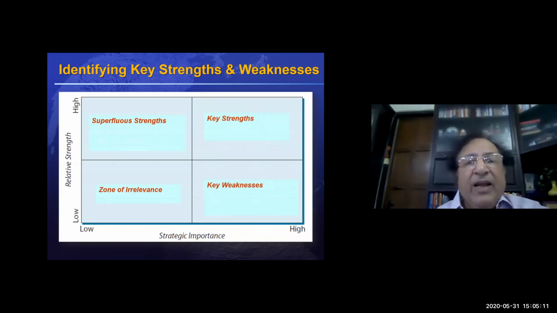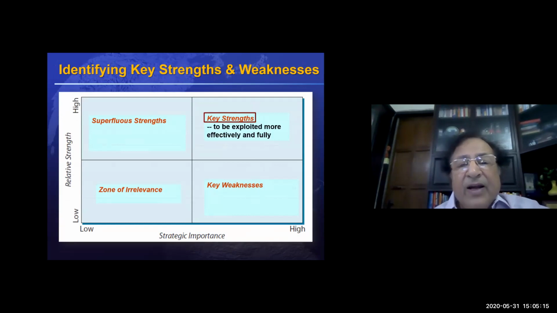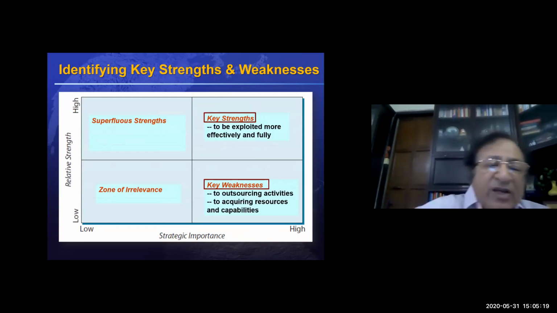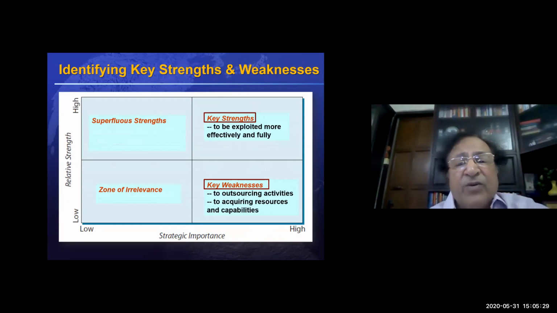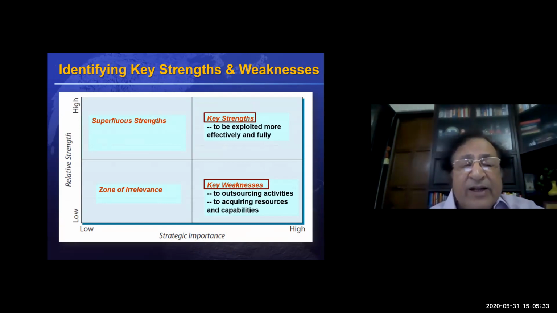So ultimately, we have to focus on our key strengths, the ones which are of strategic importance. The value is very high, and compared to our competitors, its strength is very high. So it is a 2x2 matrix of strategic importance and relative strength with respect to the other rivals.